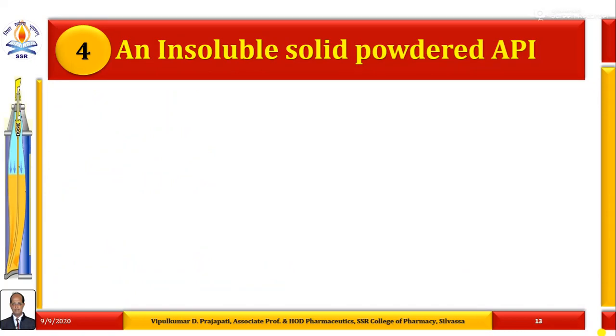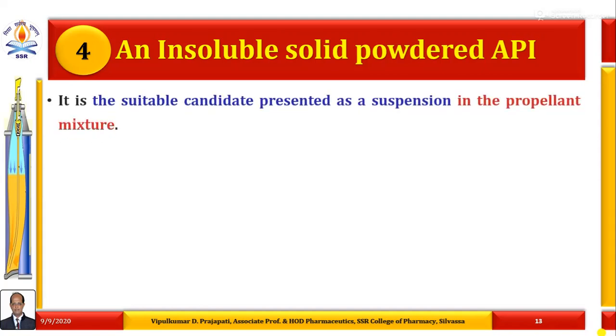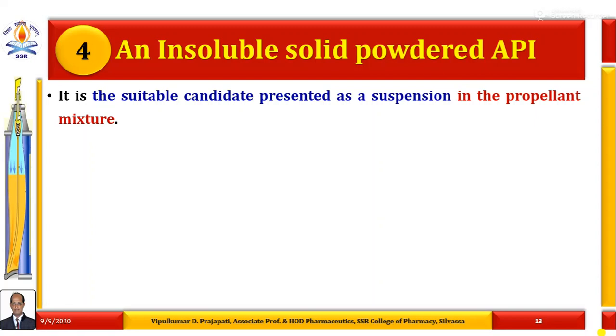The next provision is an insoluble solid powdered active pharmaceutical ingredient. So it is a suitable candidate to be presented as a suspension in the propellant mixture.